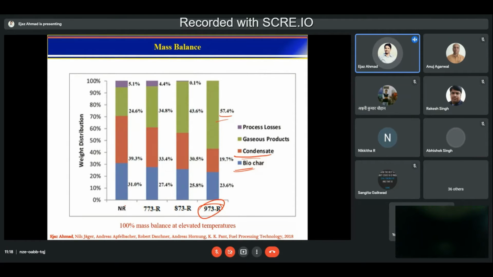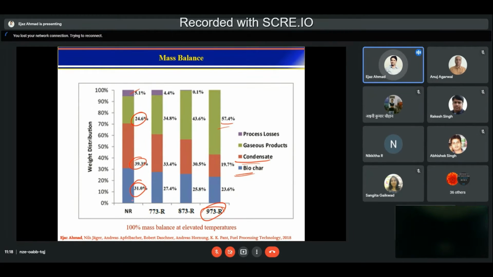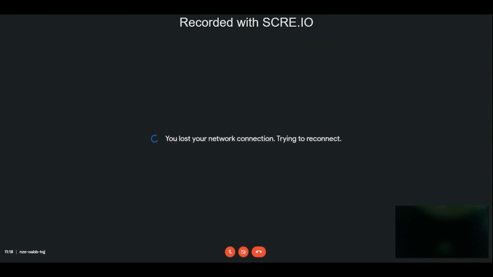So we did, and what we observed when we were withdrawing the biochar, the total biochar content was 31%, the condensate was 39%, and 24% was gaseous product. And we had some process losses which we couldn't measure. Now we thought, as I told you, what if I don't withdraw the biochar? So I left the biochar there.